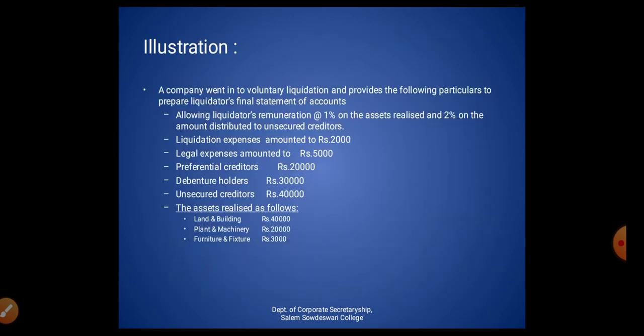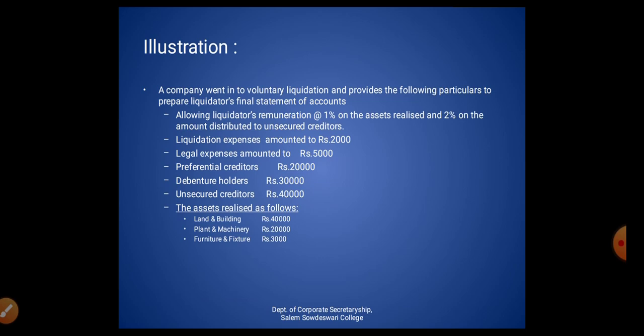This is an illustration, and this illustration allows liquidator remuneration at 1% on assets realized and 2% on the amount distributed to unsecured creditors. Here there is no percentage given for preferential creditors, so we follow the unsecured creditors' 2% for preferential creditors.